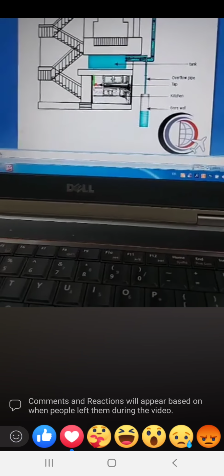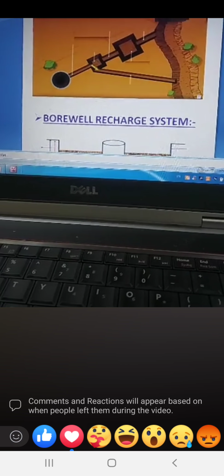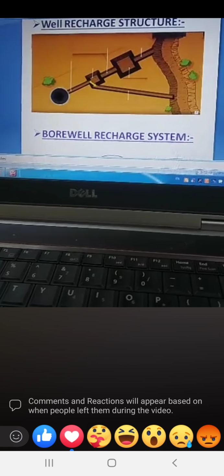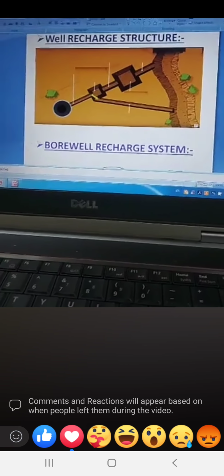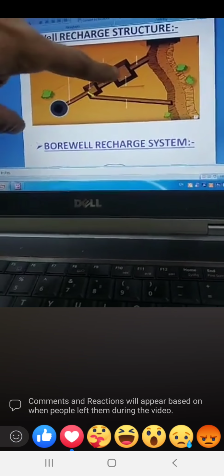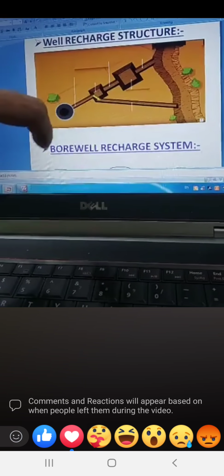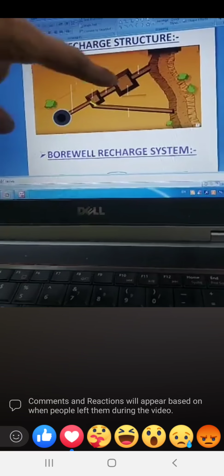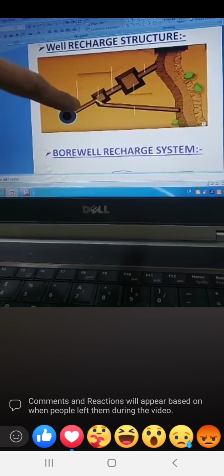This is a well recharge structure, where you can divert the rainwater through these soak pits, and these soak pits will clean and filter your water and supply it to your well, and the excess water can be taken out from the system.